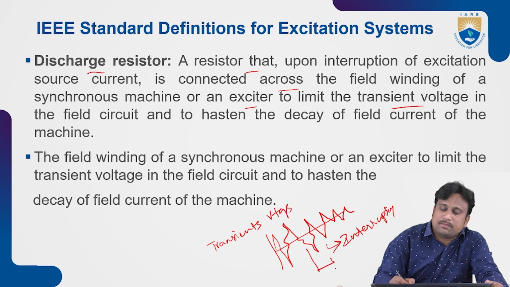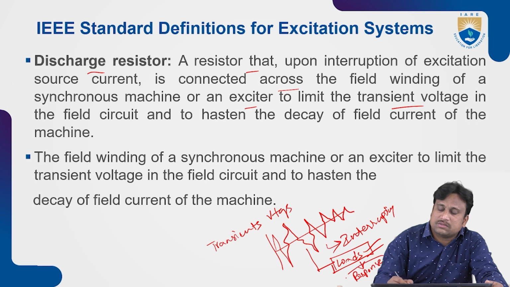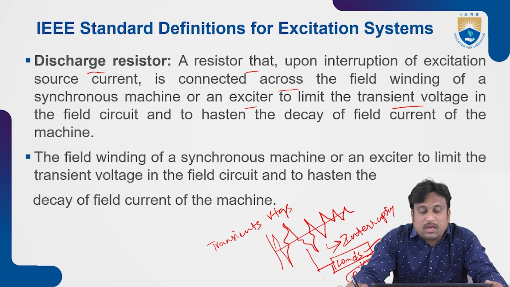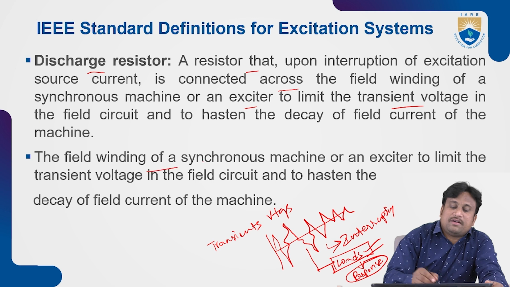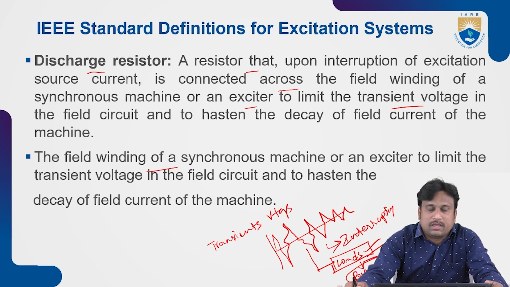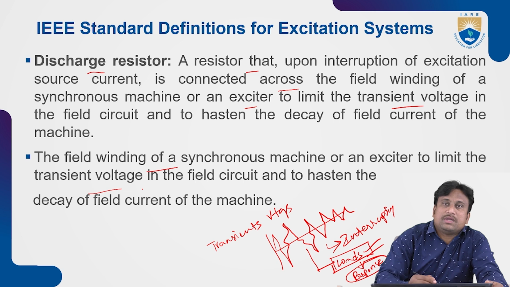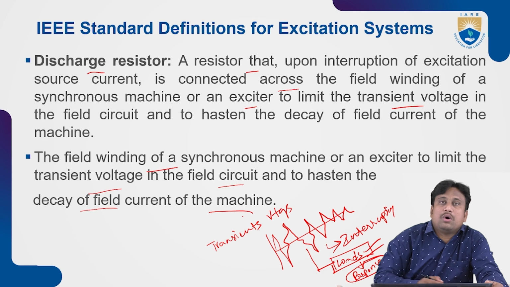These interruptions occur mostly due to the loads. Loads will fluctuate, due to which the response will be affected. Because of the presence of transient voltage in the field circuit, the resistor has to hasten the decay of the field current of the whole machine. Here we are treating a synchronous machine, so the field winding of that machine or the exciter is protected by limiting the transient voltages in the field circuit, and hastening the decay of the field current of the machine in the network.